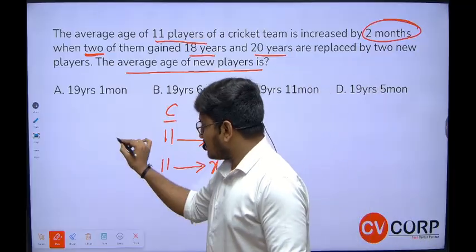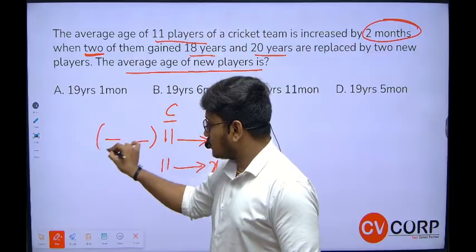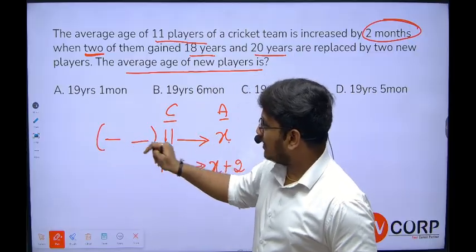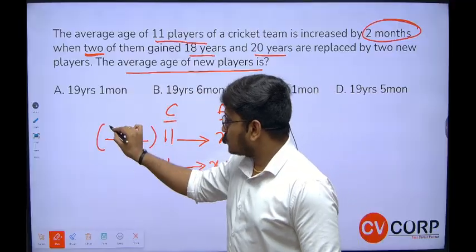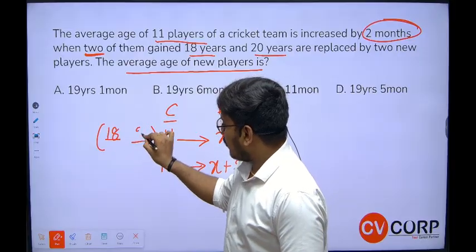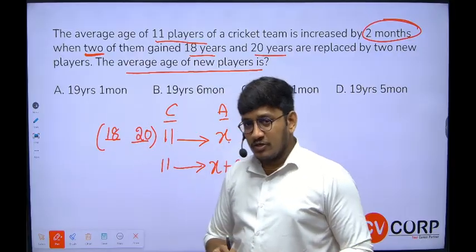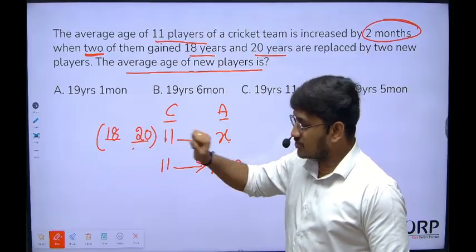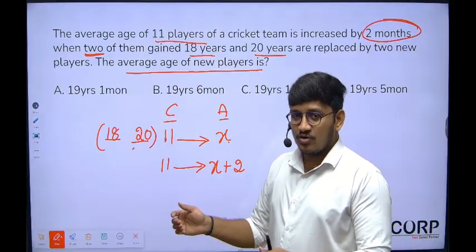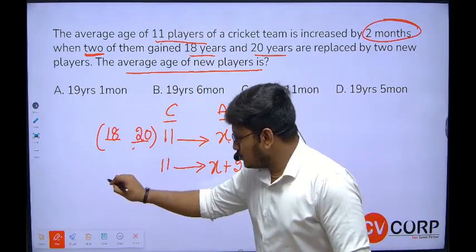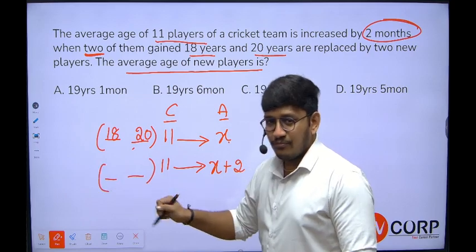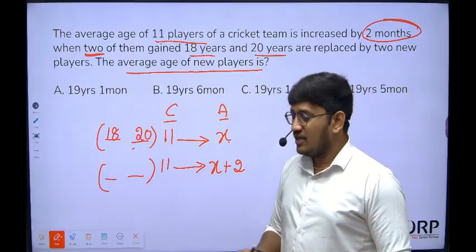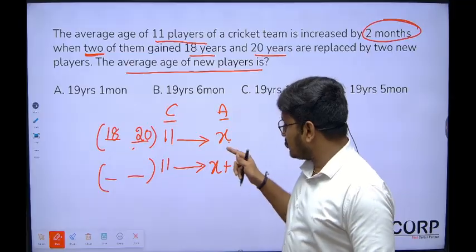Let's consider those two persons. Here there are two players; the remaining 9 are common. These two players' ages are given individually: one person is 18 years, and the next person is 20 years. These two persons got replaced by two new players, and because of that the average is increased by 2 months. Simple logic: when the new players came, the average increased.